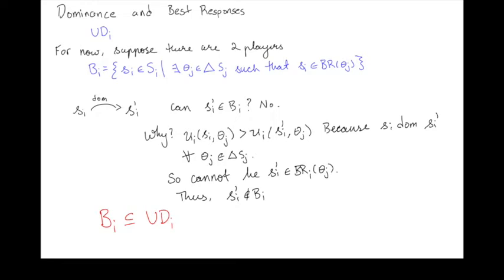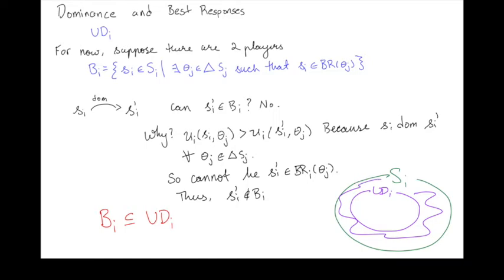So if we were to draw a picture, we'd have the set of all possible strategies for player I, and the set of undominated strategies would be some subset of that. Not everything's undominated, some things could be dominated. So the dominated stuff would be outside. All things that are undominated would be in this set.